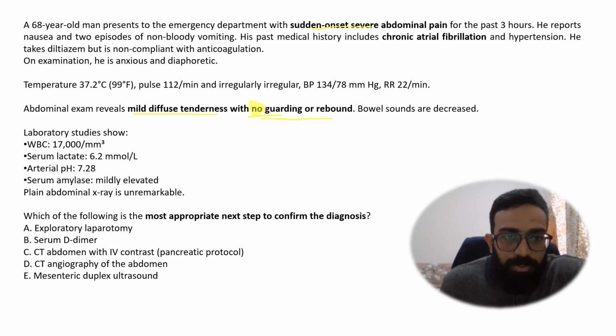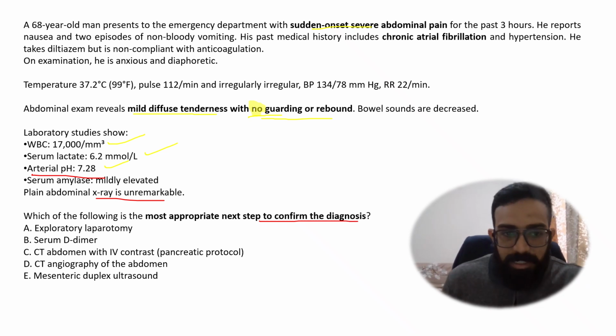So let's move further. WBC elevated, lactate elevated, pH low. So this is metabolic acidosis due to increased lactate. And X-ray is unremarkable. Now he is asking you the confirmation. Now let's break down the options.